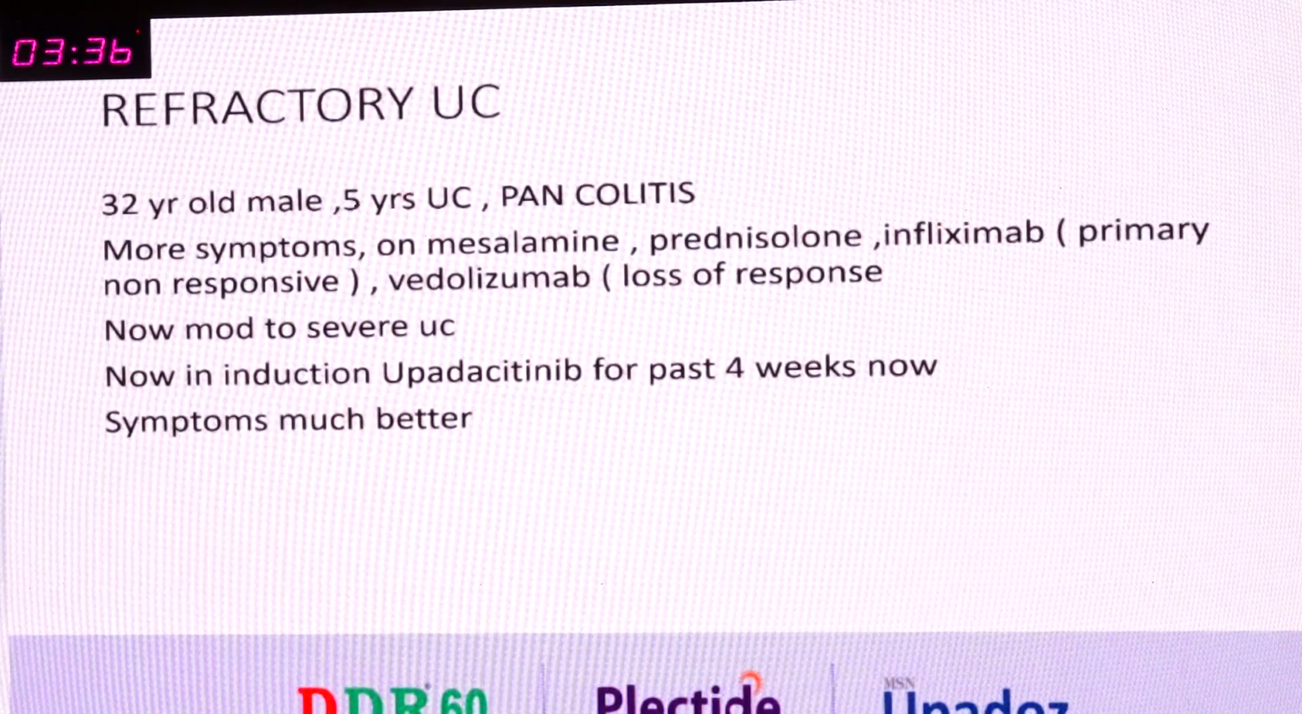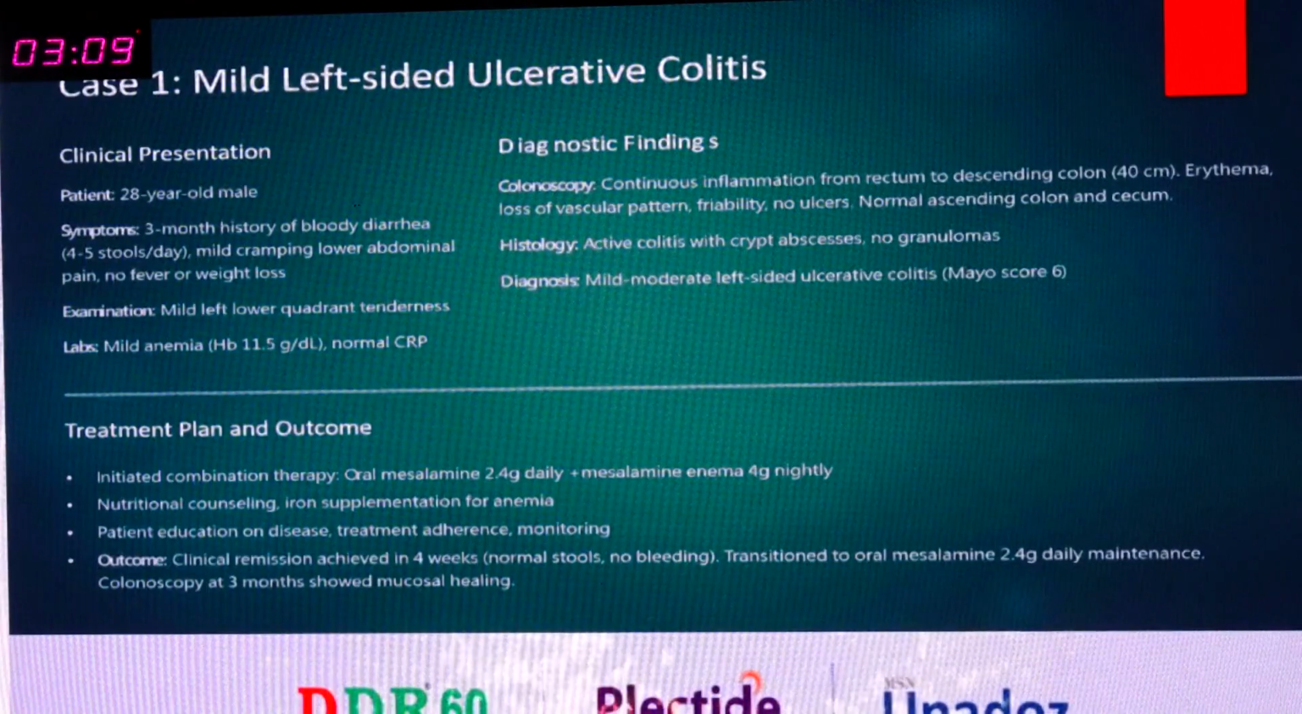And here, some interesting case scenario. Recently, for evidence of upadacitinib, we have tried 2 major biologics not responding, primary non-responsive to infliximab, and also loss of response, now moderate to severe UC, and we have initiated the patient on upadacitinib for the past 4 weeks, who had raised fecal calprotectin and clinically worsening symptoms. After initiation of treatment, the patient tends to be okay, but we need more and more data as well as time to assess whether the patient is responding or not.